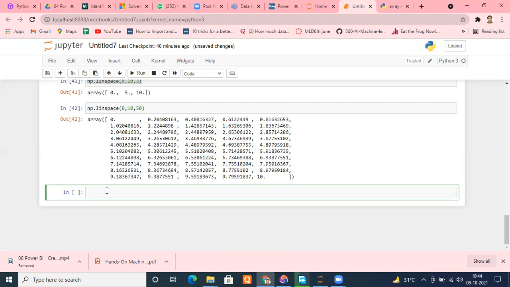Now, there is also an option in NumPy, especially for generating random numbers. There are lots and lots of ways of creating random numbers. For example, I want to generate some random numbers from a uniform distribution. Do you have an idea of uniform distribution? Anybody? Normal distribution or uniform distribution? Anyone remembers? No, sir. Let me tell you.